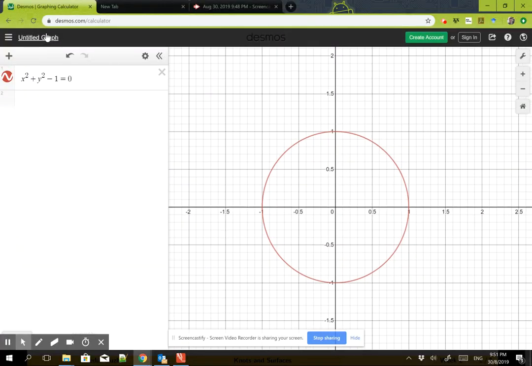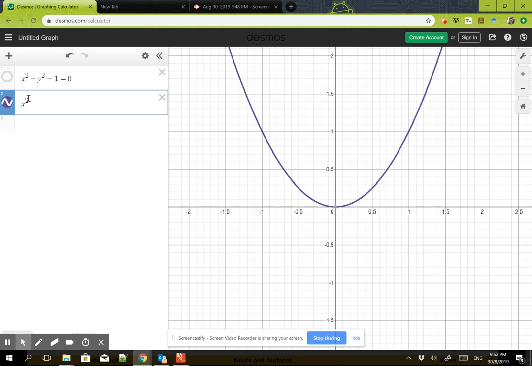So x squared plus y squared minus 1 is 0, is geometrically a circle. So this circle is going to be Zariski closed. So here is another example. Let's say our polynomial is something like x squared minus y is 0. Okay, so this parabola is also Zariski closed.